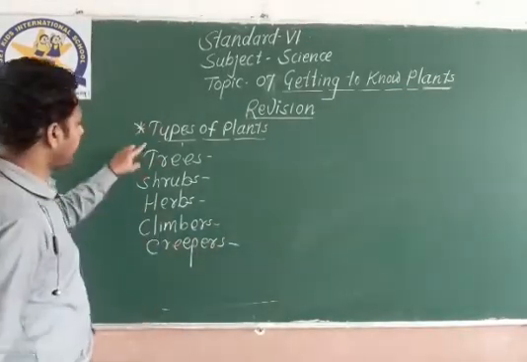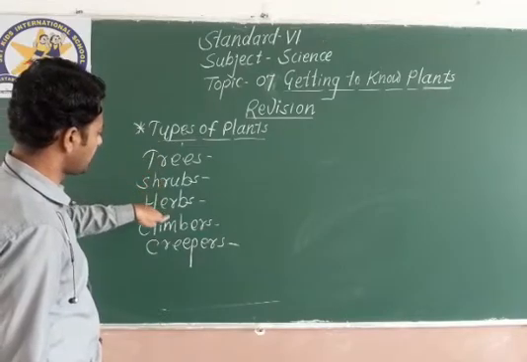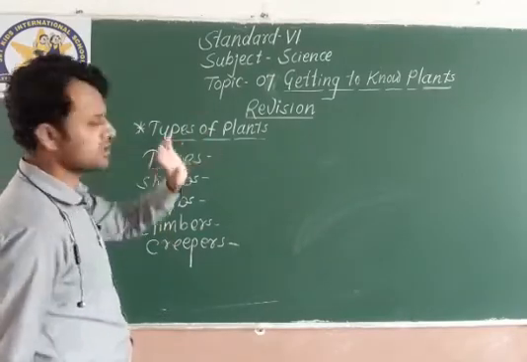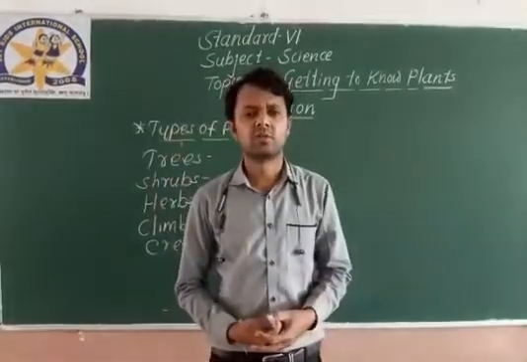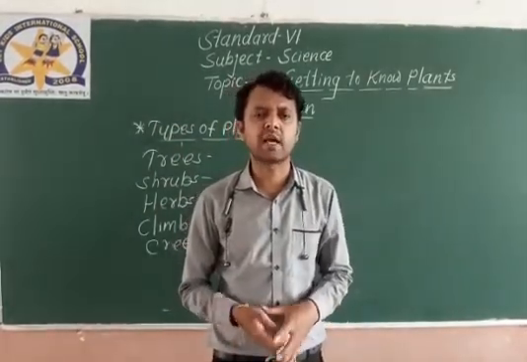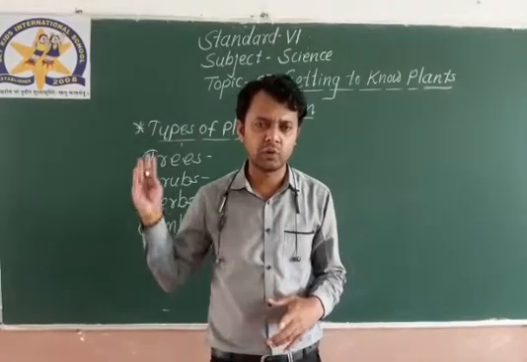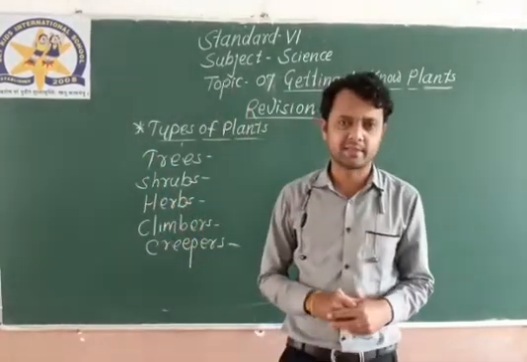These are the main types of plants. We can also say this is the classification of plants. Basically the plants are classified into these five main types.